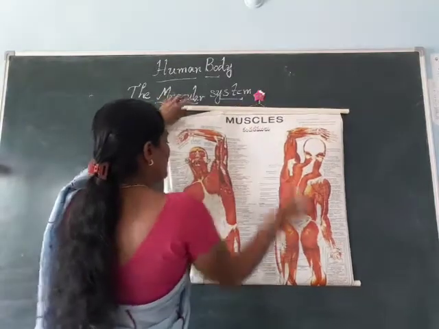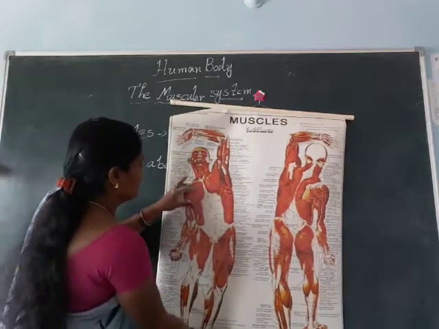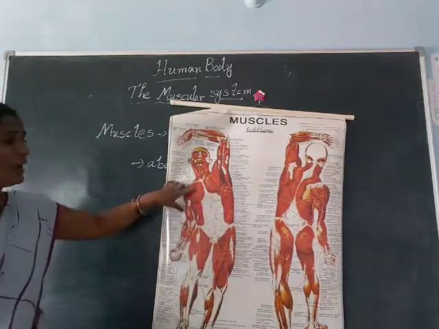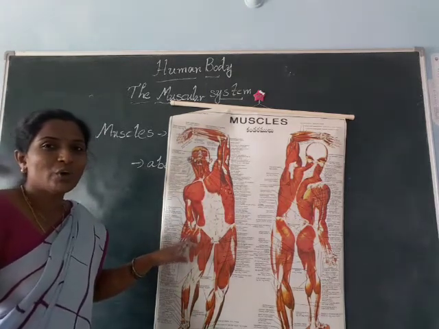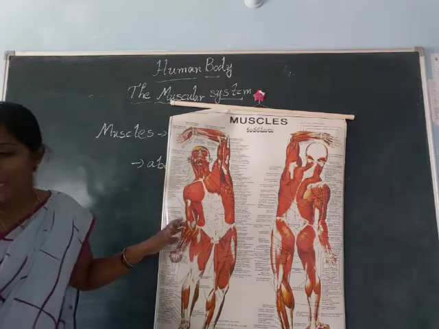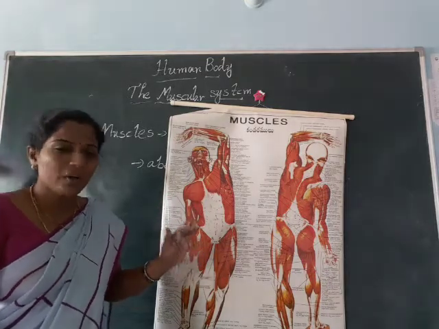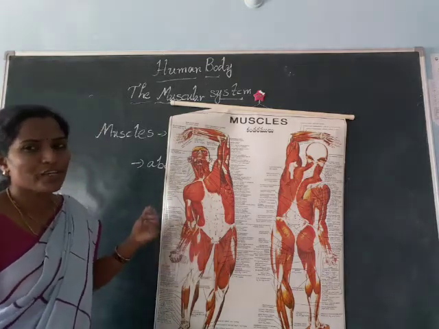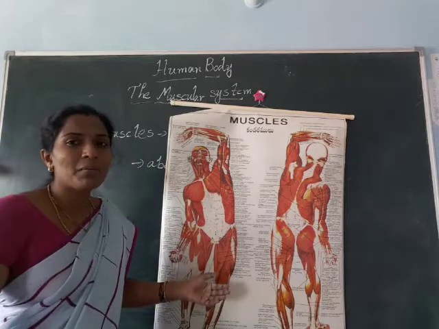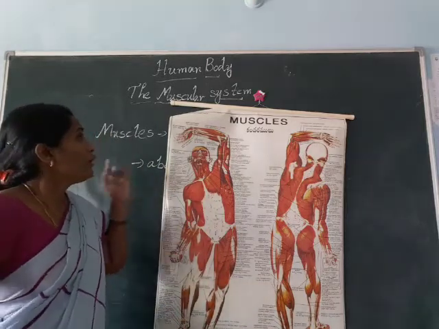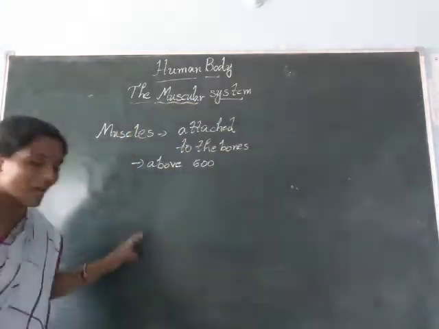This is our muscular system. These are what we call muscles. These muscles are attached to our bones, and the muscles and bones work together. How many muscles are present in our body? Above 600 muscles. So muscles are the main important organs that take part in the muscular system.